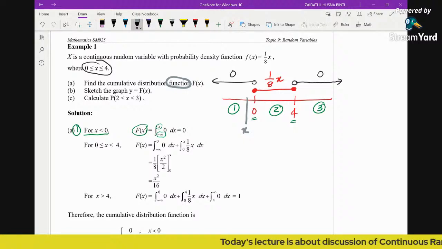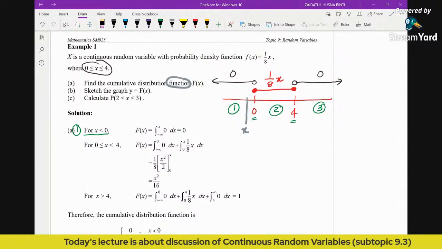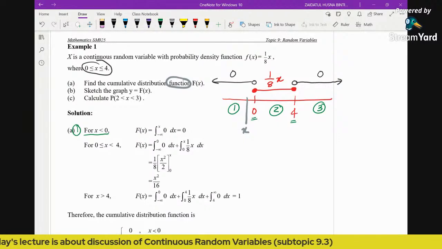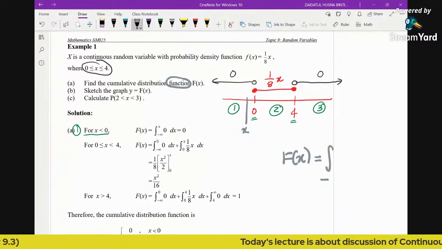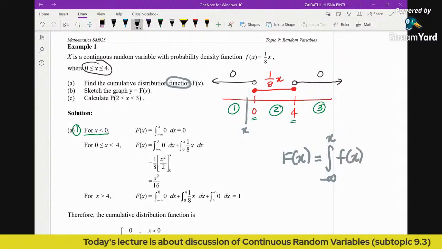Again, most students find it confusing here. I need to remind you, the cumulative function of a continuous random variable is this. Because we are looking for a function, it's going to be the integral from negative infinity until x of f(x).